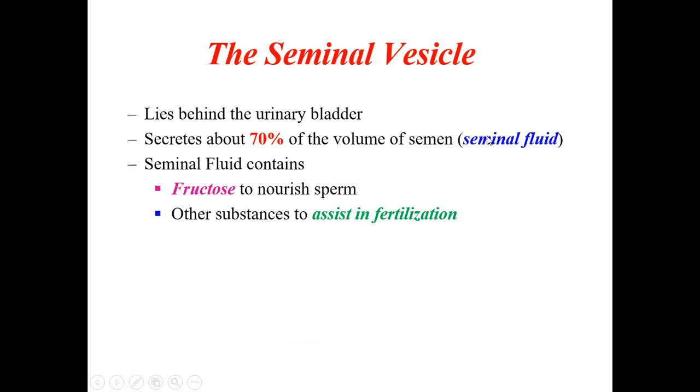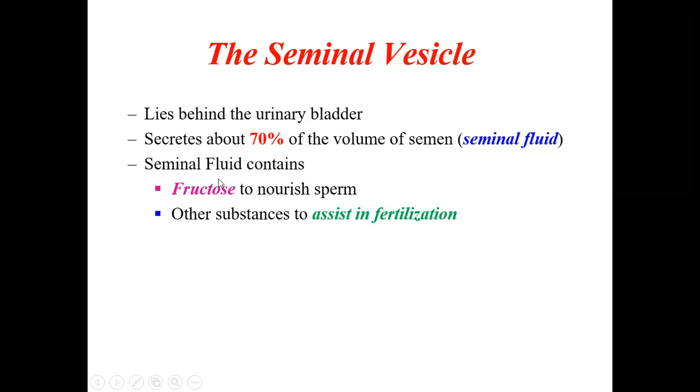That's why it is also called the seminal fluid, because almost 70% of the volume of the semen will be from the seminal vesicles, and the remaining will be from the other glands as well as the sperms. So what does this seminal vesicle secrete? What is this seminal fluid?